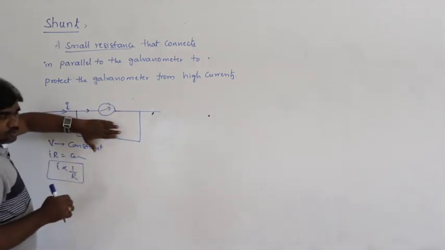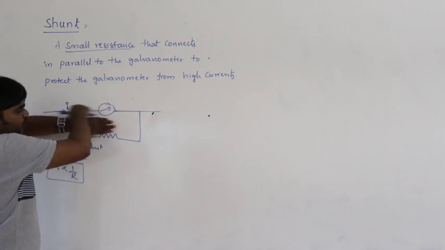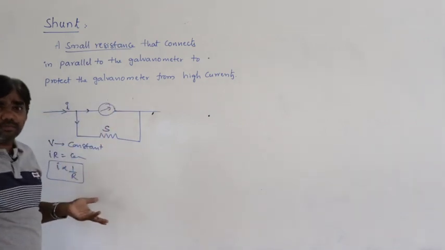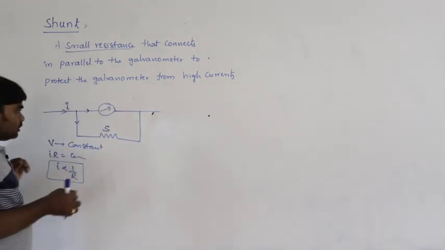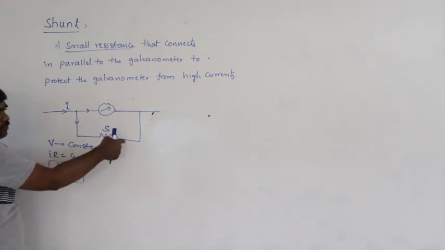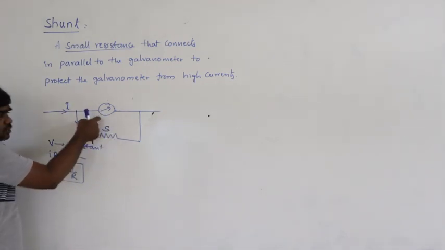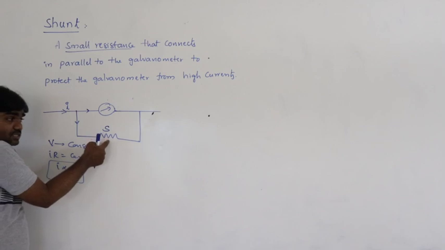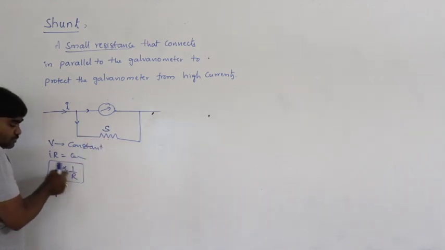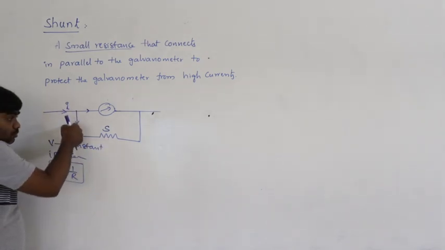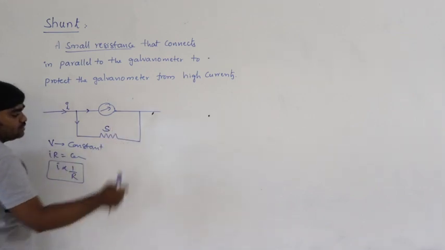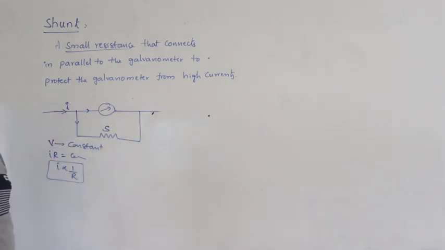For example, if there is no shunt and a huge amount of current passes, then the galvanometer may be damaged. So to protect it, a small resistance is connected in parallel. Because this resistance is small, maximum current passes through this, so the galvanometer is safe.